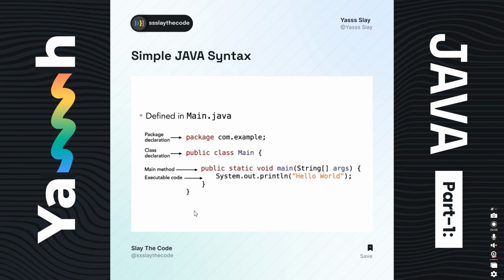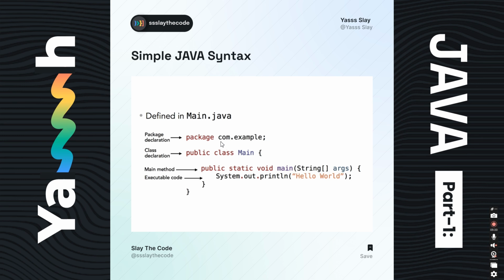Now let's see. So this is the main.java file, which means the name of my file is main and the extension is .java. Now, package is considered the domain name of the web page or any project that we want to develop.